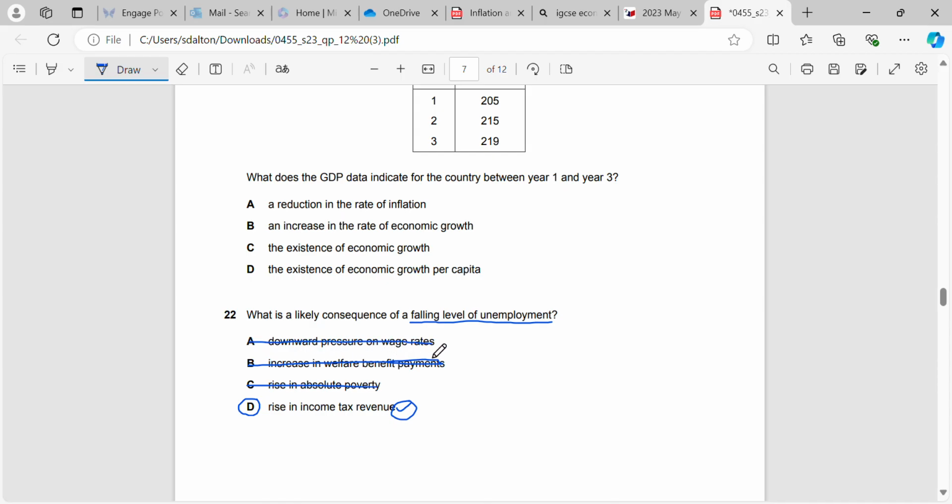As unemployment continues to fall, it's likely that our GDP is increasing at the same time, our output, etc. People may be pushing for wage increases instead.